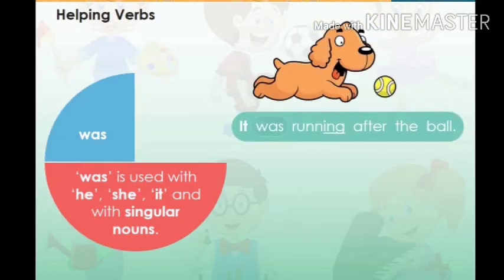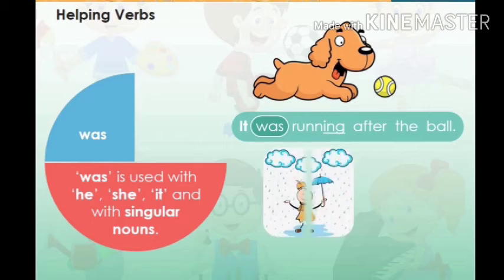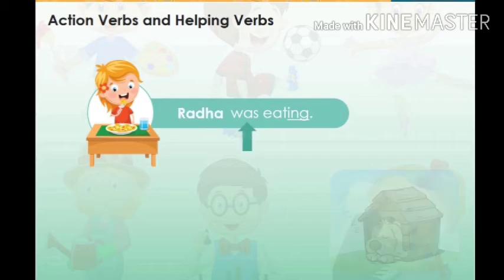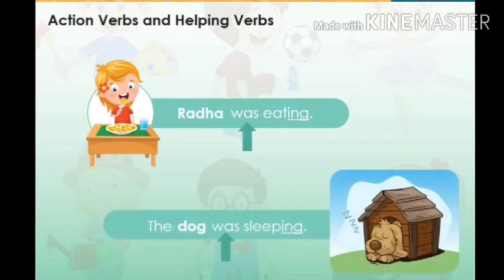Similarly, it was running after the ball. It was raining. Here, running and raining are main verbs. The helping verb was helps us to tell that the main actions of running and raining were happening some time ago in the past. They are not happening now. Radha was eating. The dog was sleeping.